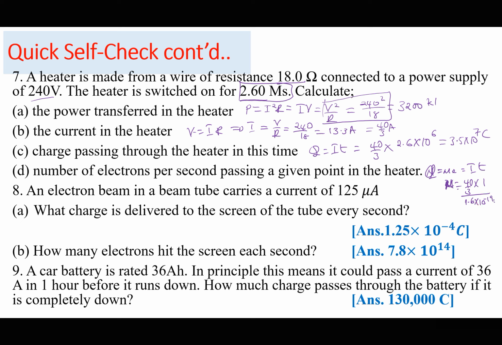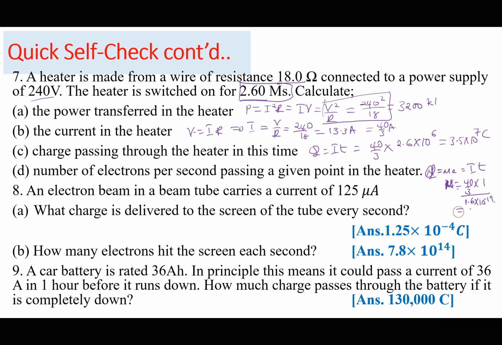Okay, so that is per second, because the current is the rate of flow of charge carriers in time, which is the number of charge carriers passing a point per second. So if the current is the rate of flow of charge carriers, that is charge per unit time. So if in a unit time of 1 second, the current is 40 over 3, it should be 40 divided by 3 divided by 1.6 exponent minus 19.